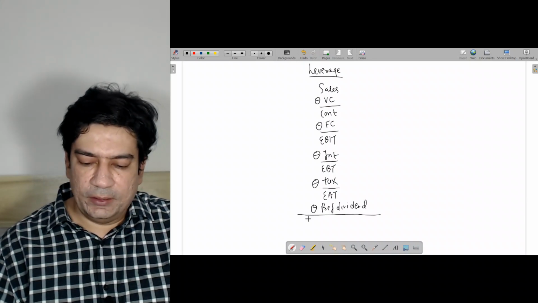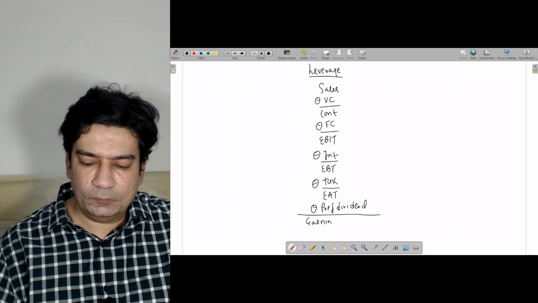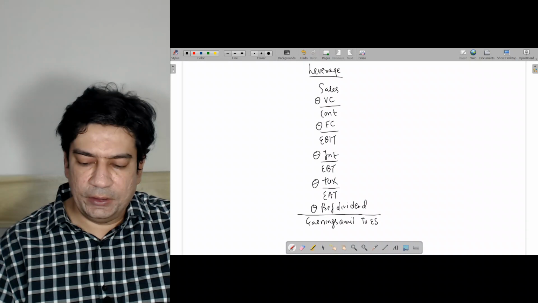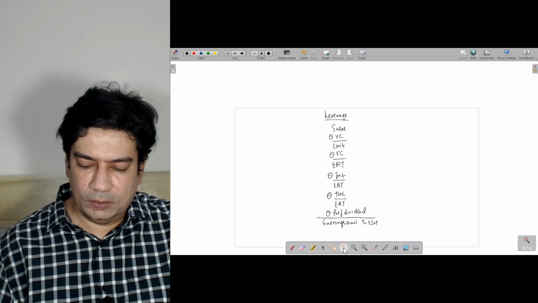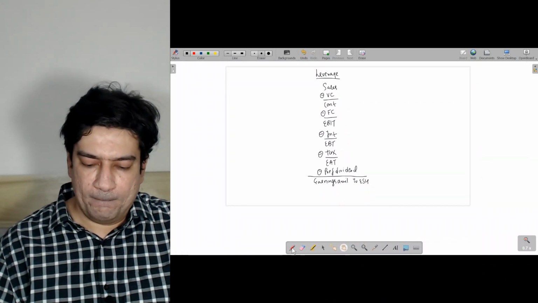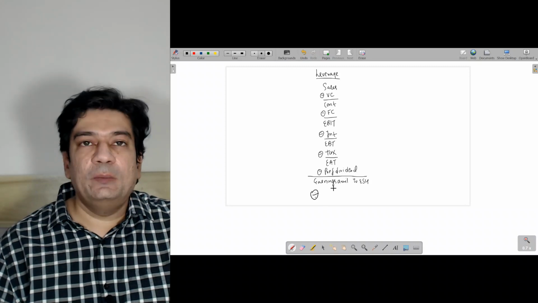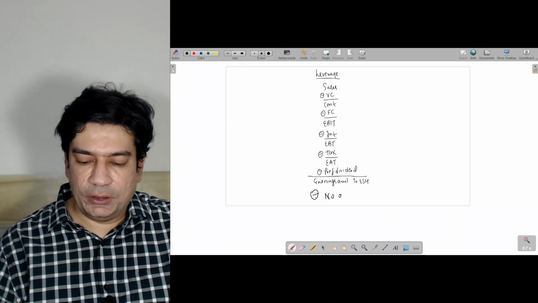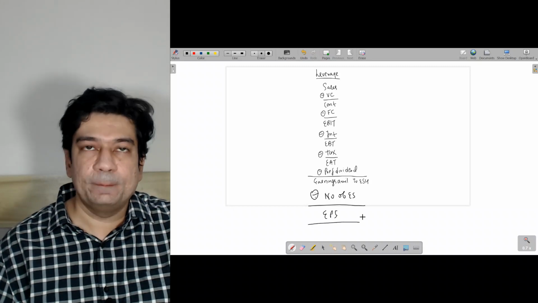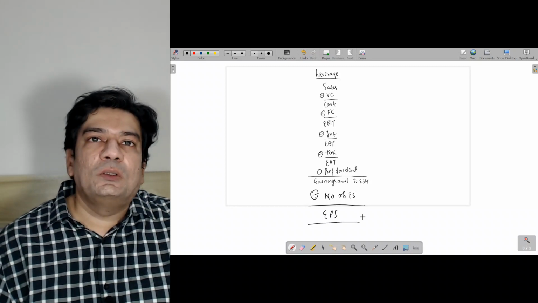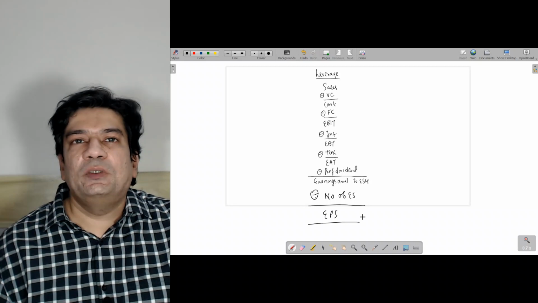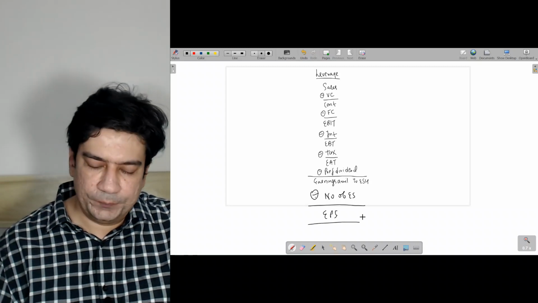So I will get the earnings which are available to equity shareholders, and I will divide by the number of equity shares. So finally I'll get earning per share. So this particular format is there which you need to remember.